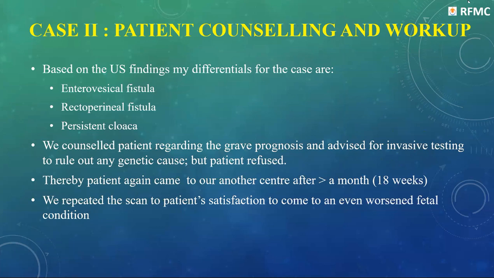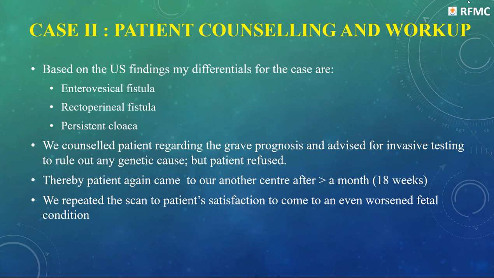And the other thing, persistent cloaca, is the most severe form of cloacal malformation in females. In this, the distal part of the urinary tract, vagina, and rectum all lead into a common opening, and it is associated in most of the cases with multicystic dysplastic kidney, single umbilical artery, and fluid changes. Now, we counseled the patient regarding the grave prognosis and advised invasive testing to rule out any genetic cause, but the patient refused.